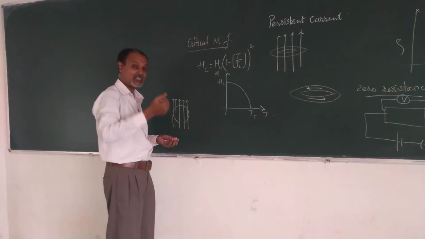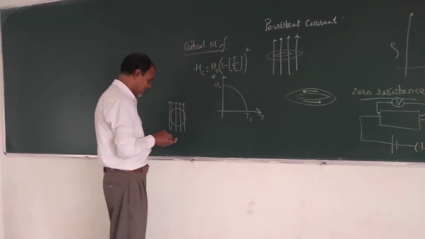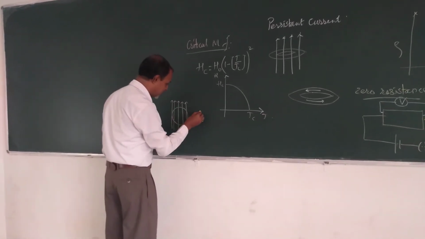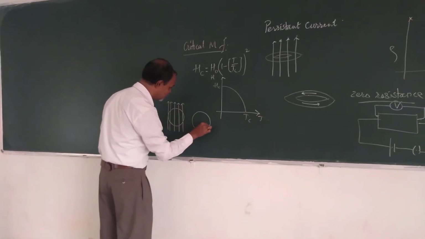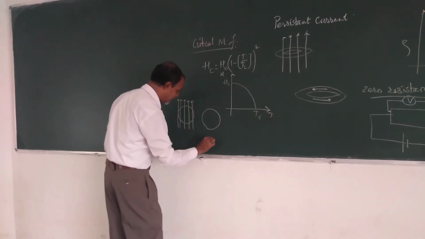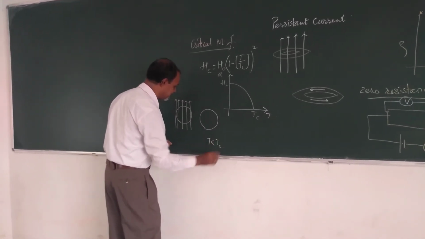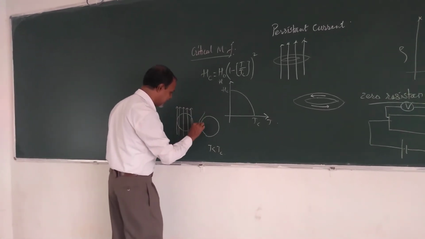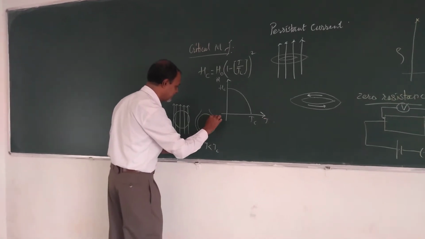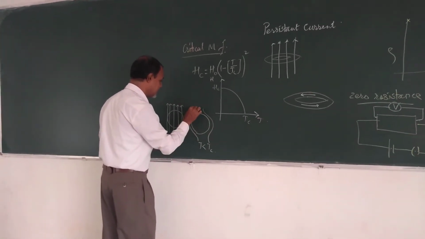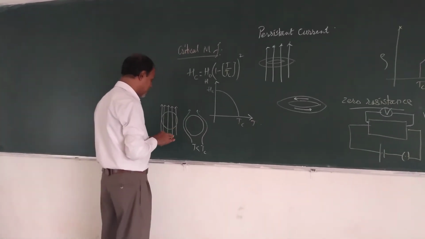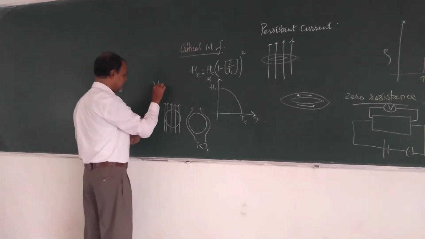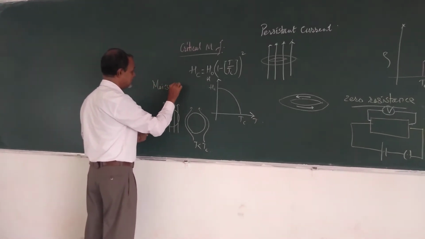Whenever the temperature is decreased below the critical temperature, it is found that the magnetic field is ejected, as represented here. This effect is a specific property of superconducting materials, known as the Meissner effect.